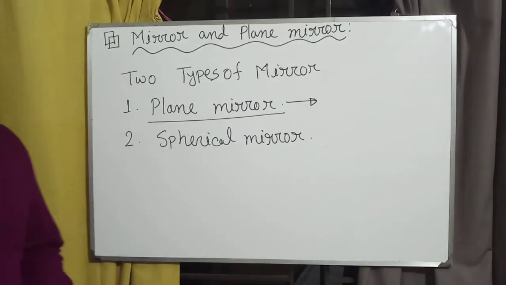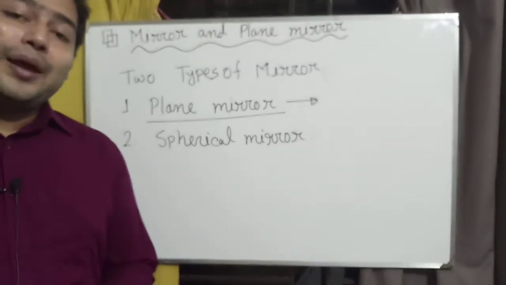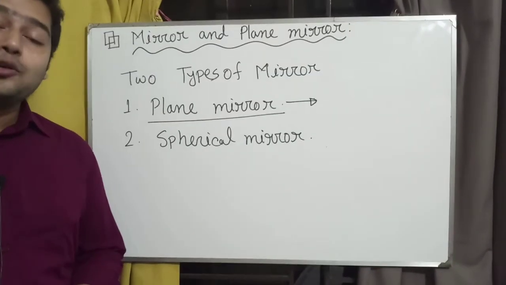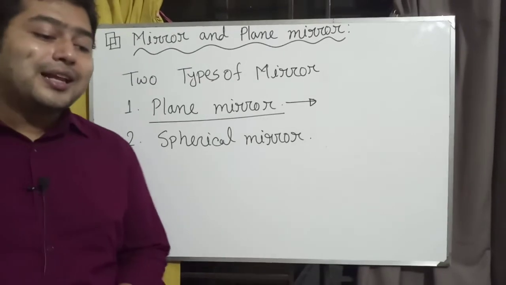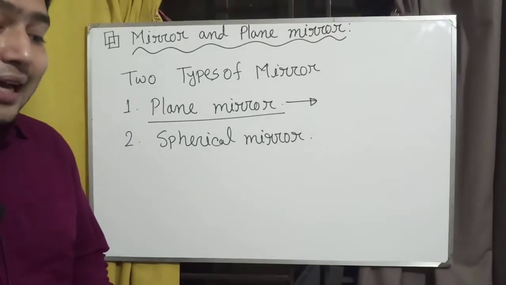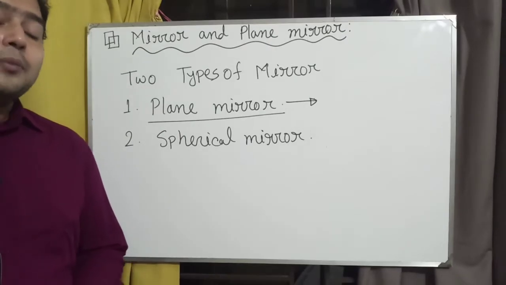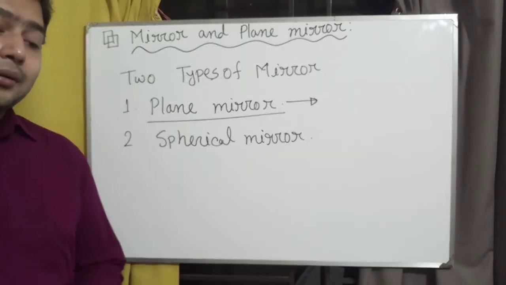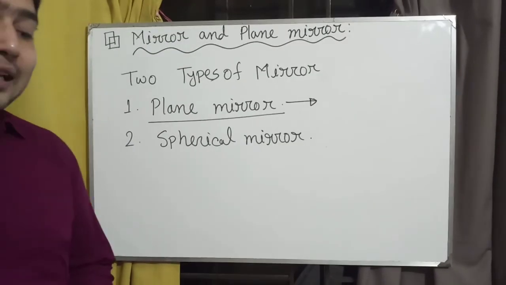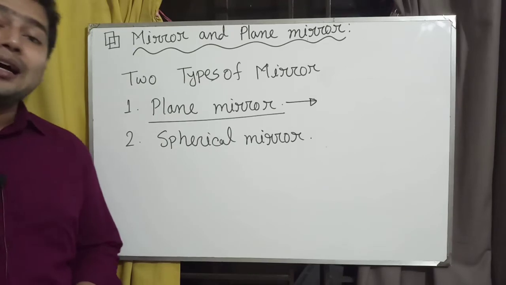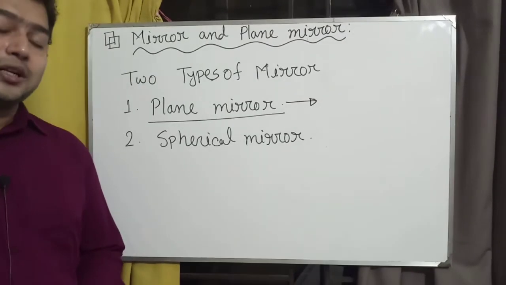So how do we make a mirror? The answer is a silver layer is placed behind a glass for proper reflection. A silver layer is placed behind a glass to make a plane mirror.